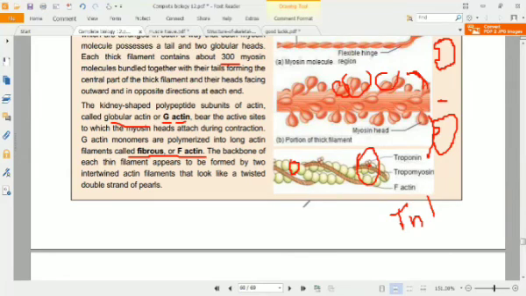The other one is TnT. TnT binds to tropomyosin and helps position it on the actin. It keeps this tropomyosin and actin filament in its position. And the third one is TnC.